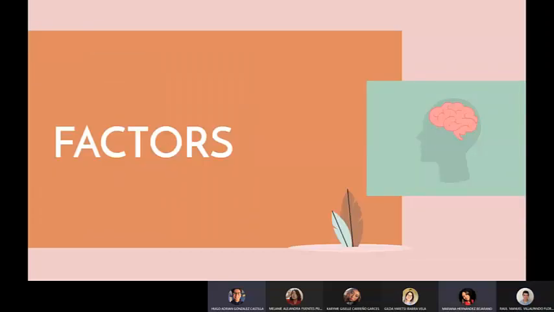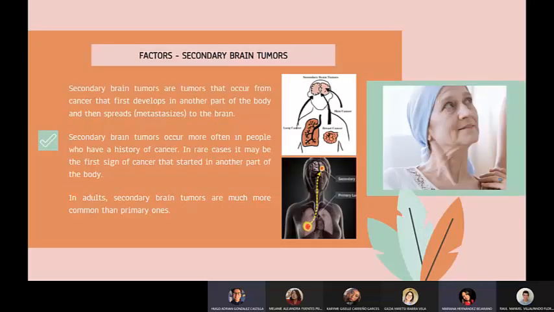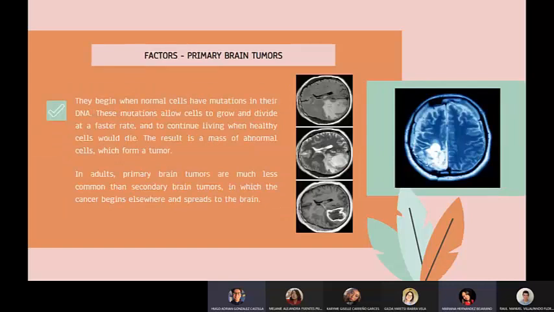Then we have the factors. As my classmate said, there are two types of brain tumors. For the primary ones, the factors include cell mutations in their DNA, in which the cells divide and multiply excessively in the body. Normally, the body controls the division and growth of cells, and new cells are created to replace old ones or perform new functions. But these cells clump together and create an abnormal mass of cells, the tumors. In adults, primary tumors are much less common.